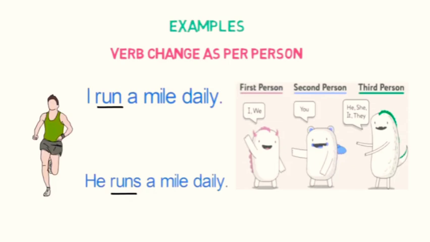In the first sentence it is first person singular, whereas in the second sentence it is third person singular. So according to the person or the subject, the verb form is also changed. So that's why we can say that here run is a finite verb.